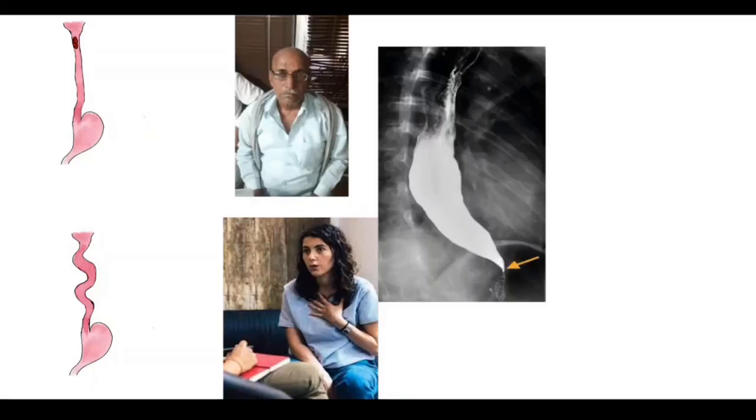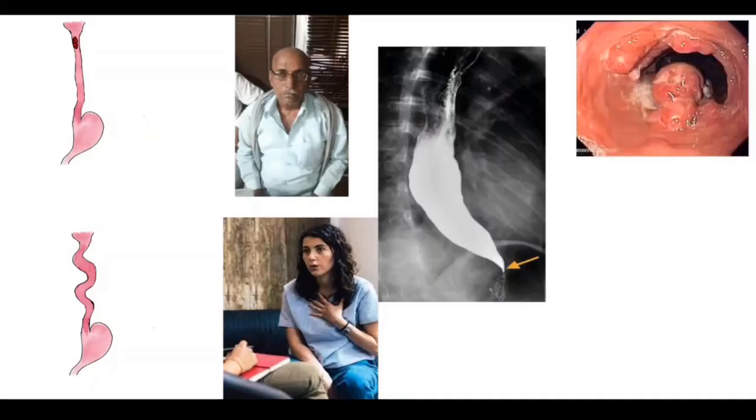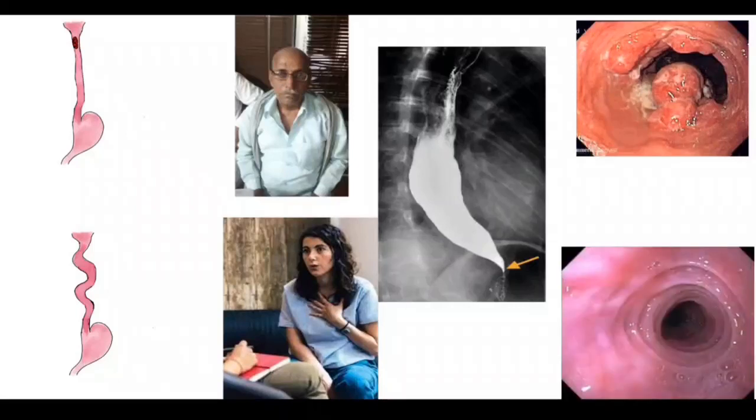And our methods of investigation for the esophagus are basically barium and endoscopy. In endoscopy, if we can see a definite lesion, it will be an esophageal cancer or a tumor. Or if the endoscopy is normal, we have to suspect an esophageal motility disorder. So that is regarding the introduction to esophageal motility disorders and esophageal cancer.